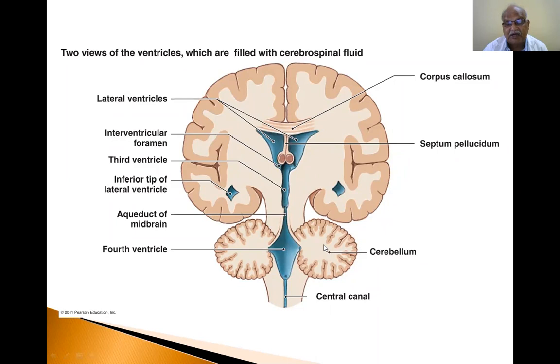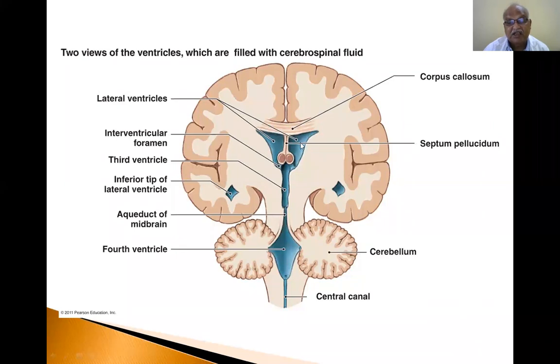This is one half of the cerebellum. This is another half of the cerebellum. This is the right half of the cerebrum. This is the left half of the cerebrum. This is the first and second ventricles. This is the third ventricle. This is the fourth ventricle, rhomboid or diamond shaped. And this is the aqueduct of the midbrain.